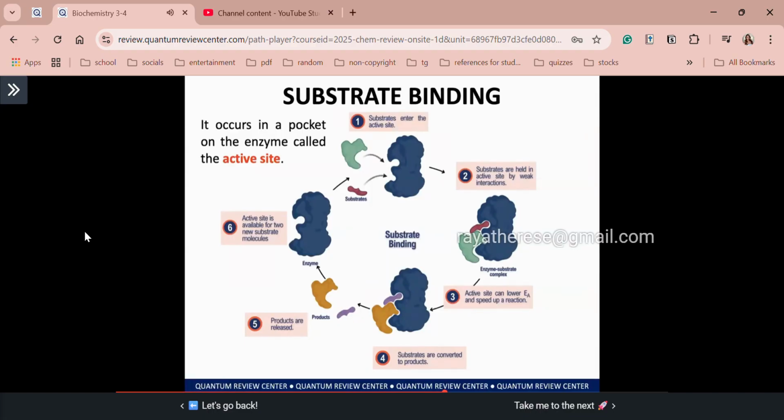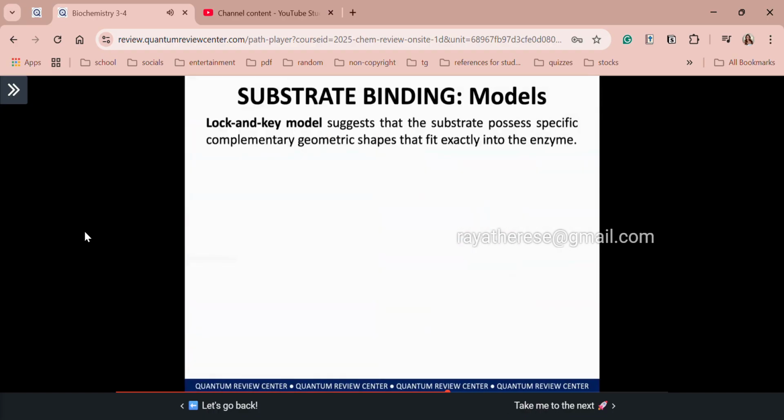And after some time, of course, your substrates, or your initial reactants, are now converted to products and released thereafter. And here you can see that the enzyme is again available for the next round of substrate binding. And as you can see, your enzyme retains its structure. So, sir, for substrate binding, I think we have two different models. That's right, because here we have the lock and key and induced fit models.